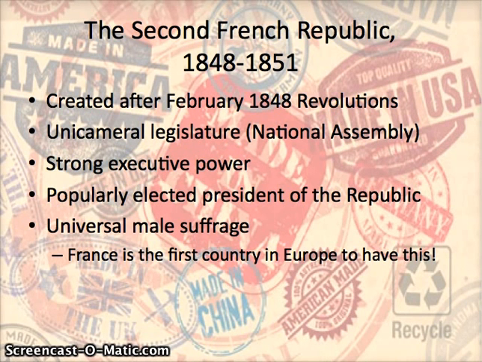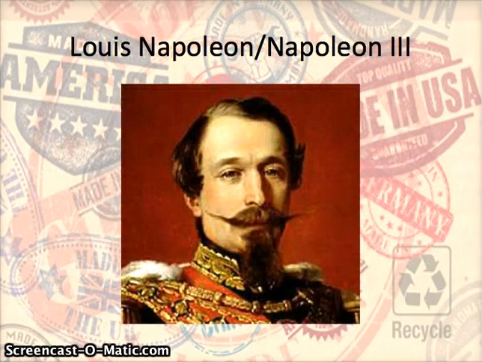And remember, good trivia question, good even multiple choice question, that France was the first country in Europe to have universal male suffrage. So they're leading the way in that sense in terms of liberalism. But also remember that when the Second French Republic is established, there's some coalition splits that take place. Remember how this is when Louis Blanc wants to set up the national workshops. A lot of the conservatives or moderates in government are very skeptical about that because they don't know how those can be financed. So we will see a turn towards conservatism when Napoleon III is elected president here in 1851.